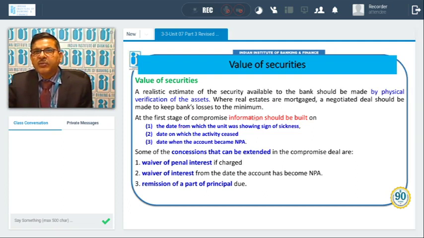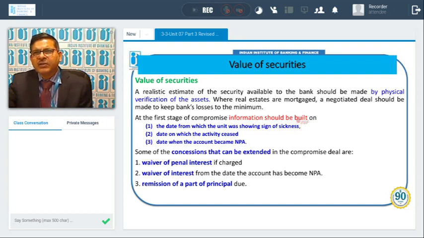At the first stage of compromise, information should be built on these three dates on which the dues should be calculated, just to proceed further for compromise. So information should be built on the date from which the unit was showing signs of sickness. We can see what was our amount outstanding on the date when the sickness started.